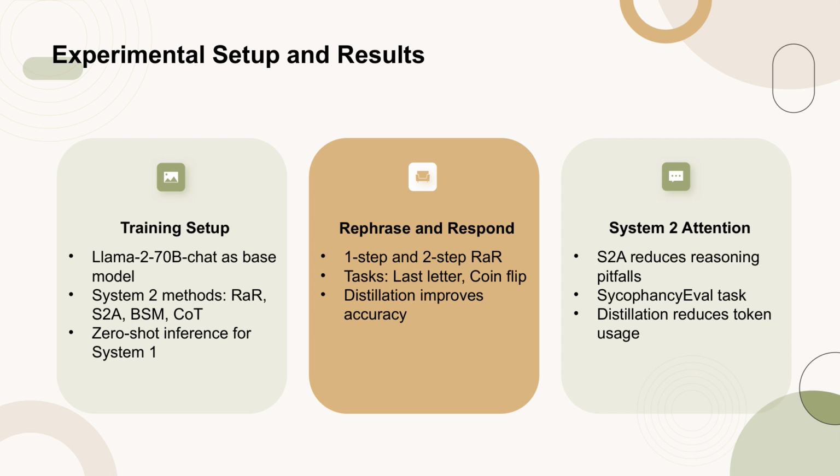For System 1, zero-shot inference is conducted using the instruction-tune-based model. In the Rephrase and Respond method, both one-step and two-step RAR are applied to tasks like the last letter concatenation and coin flip reasoning, showing that distillation significantly enhances accuracy. System 2 attention, S2A, is employed to mitigate reasoning errors, focusing on the sycophancy eval task, where distillation not only maintains performance but also reduces the number of tokens generated.